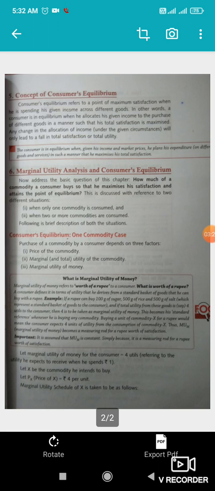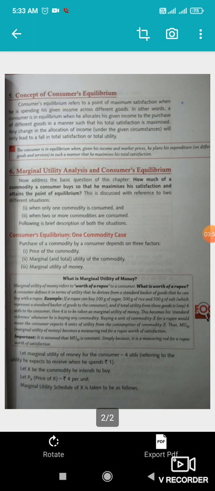A consumer buys different goods, all of you know that, and his income is limited. So with his given income, how can he get the maximum satisfaction from the different goods he is purchasing? In other words, a consumer is in equilibrium when he allocates his given income to the purchase of different goods in a manner such that his total satisfaction is maximized.